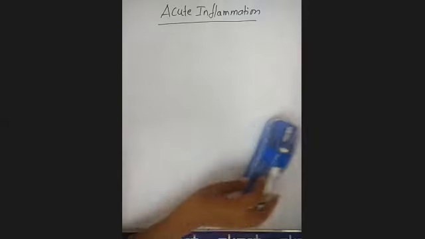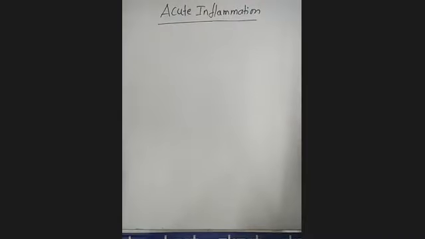Okay, good morning, students. Today we'll discuss the vascular events and the changes in vascular permeability. In the last class, we discussed the vascular events. Clear? We are discussing the mechanism of acute inflammation.